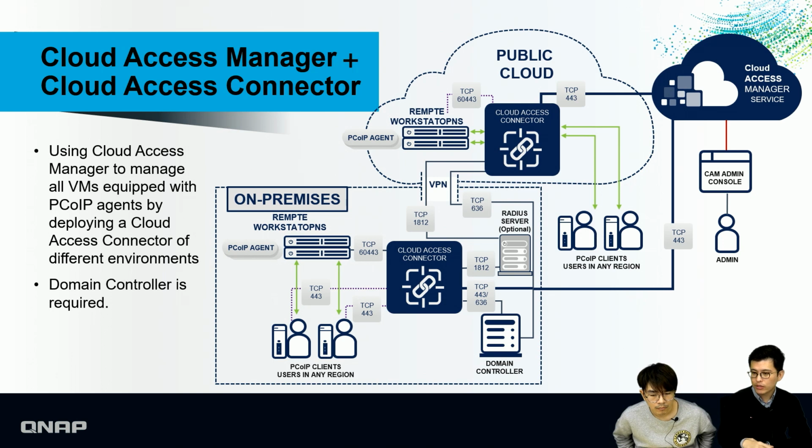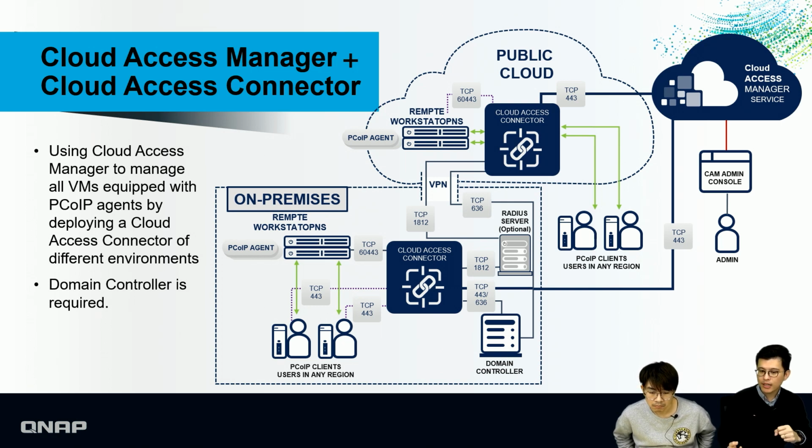Once you install the Cloud Access Connect, you can use the CM to merge them. Once the Connect is installed and ready, the CM can see it and also see the VMs or server PCs in the environment. Then you can specify which VMs or servers can be accessed by whom.